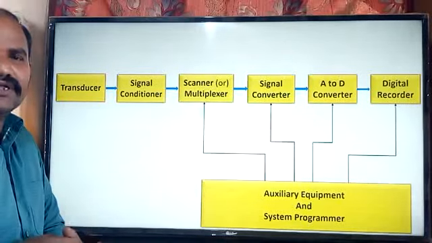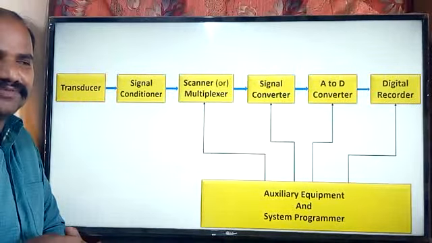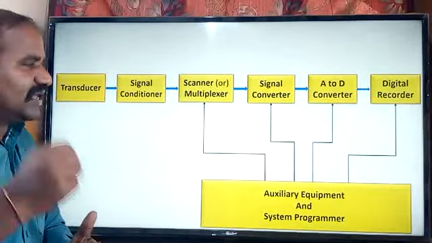So we have seen one example, I think during the third semester, called the LM35, which is a temperature sensor, acting as a transducer. So what is the use of the LM35? It senses the temperature of the environment and converts that into the electrical signal format. That electrical signal depends on the type of the transducer which we are using.